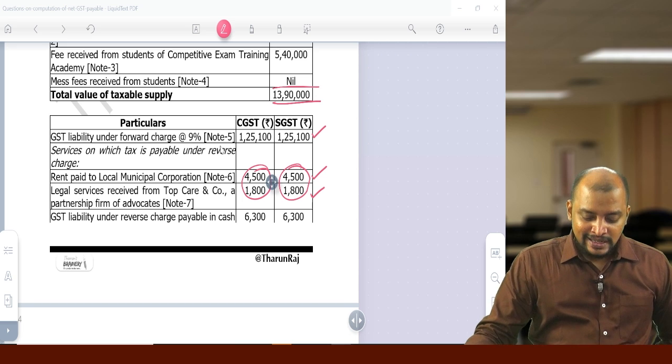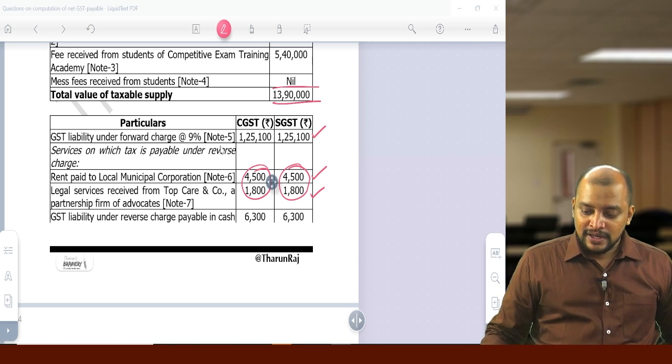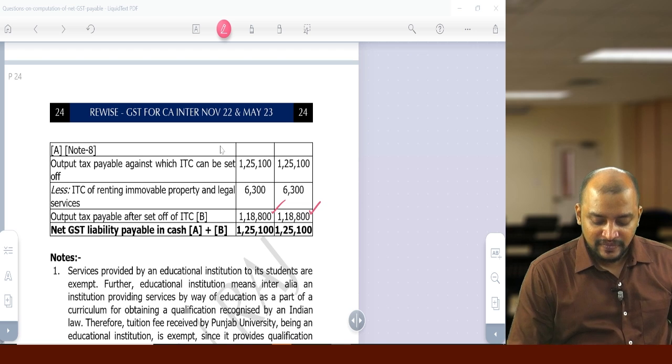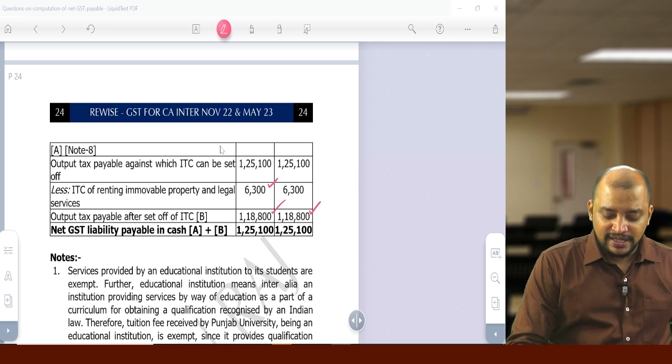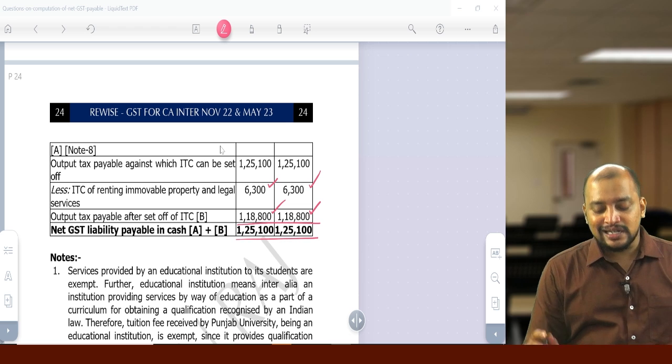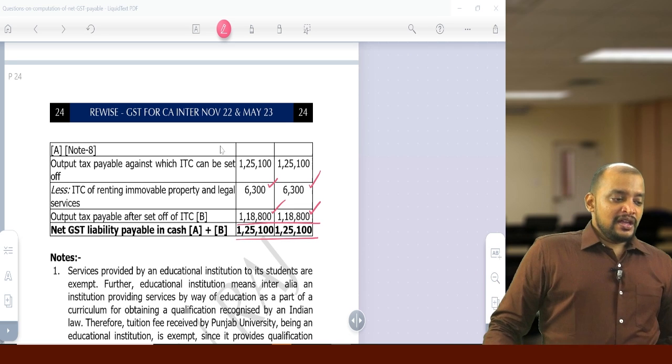1,25,100 minus 6,300. So 1,18,800 is the FCM liability. Okay, and RCM liability 6,300. This is the total net GST payable.